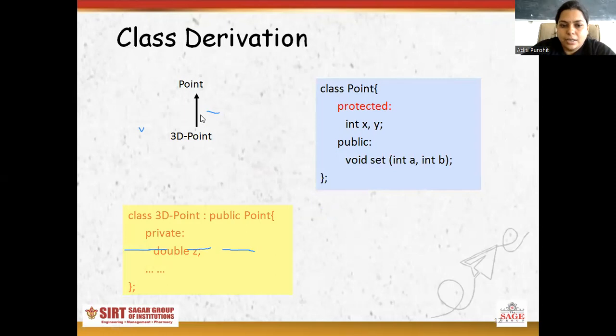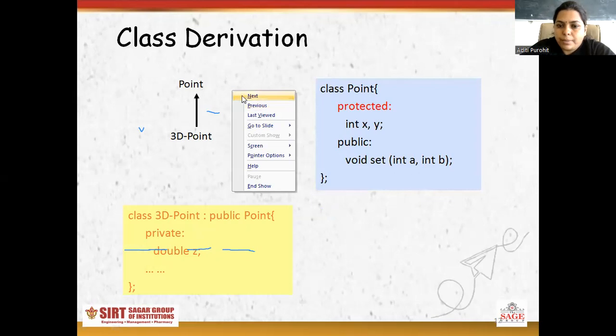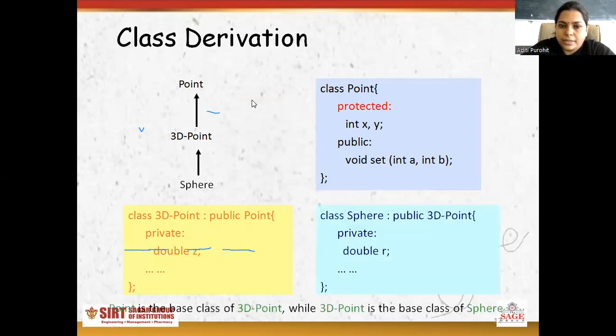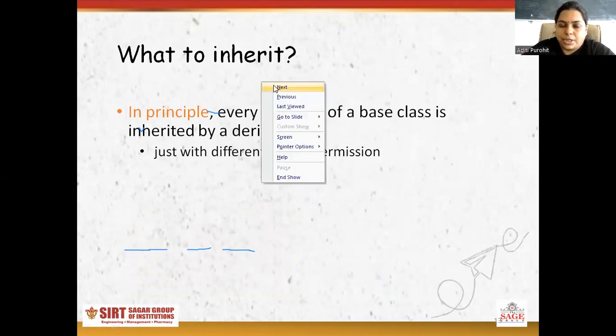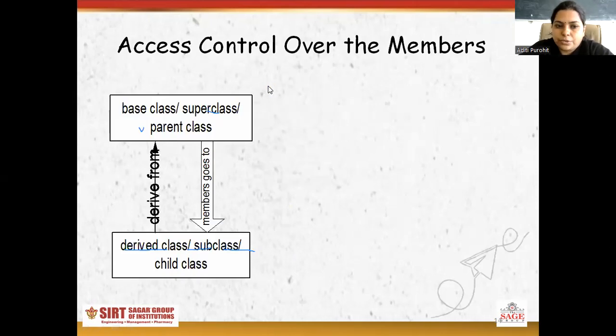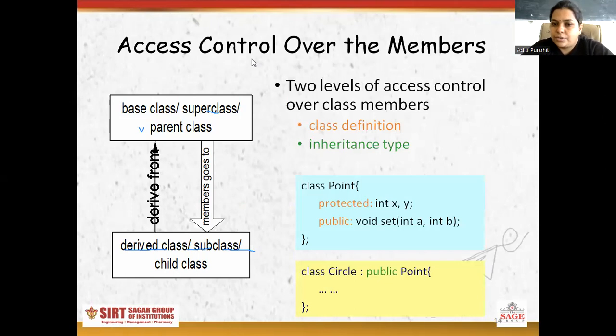Here in class derivation, 3D point inherits the property of public point. Data members and member functions are defined, and here sphere is also defined. What to inherit? In principle, every member of the base class is inherited by the derived class, just with different access permission. Here the access control: base class, superclass and parent class members go to derived class, subclass, child class, and derived class, subclass, child class are derived from the base class. There are two levels of access control over class members: class definition and inheritance type.